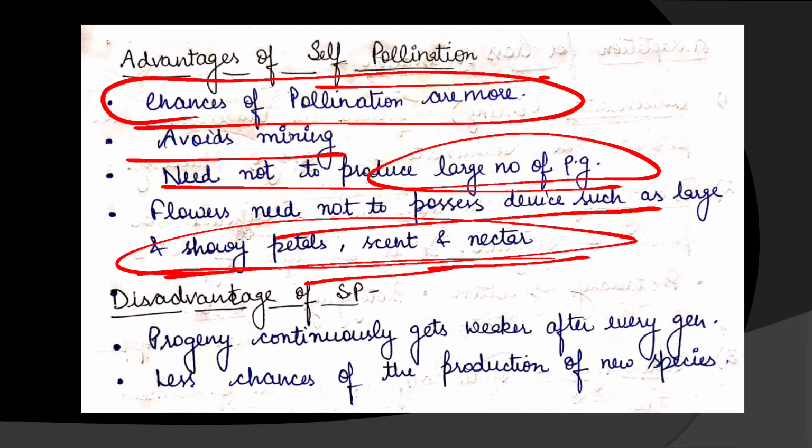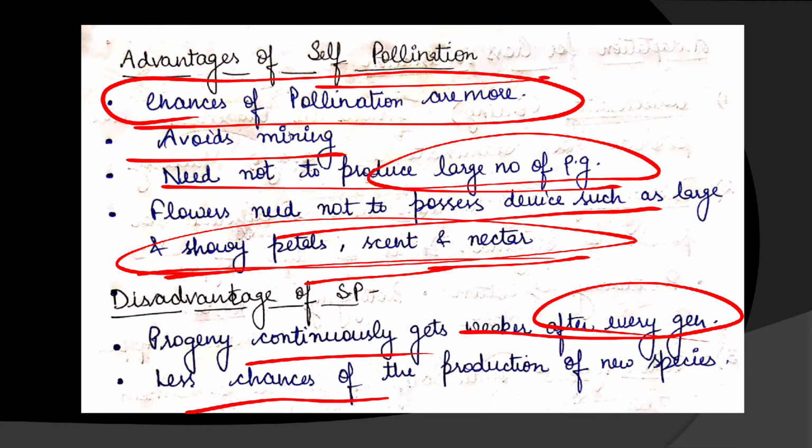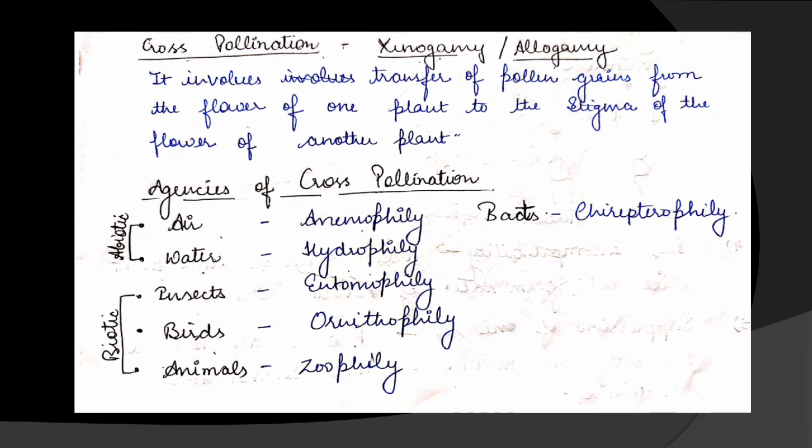Now here are some disadvantages also. First, the progeny continuously gets weaker after every generation. Then there are fewer chances of the production of new species. Okay, now let's move on to cross-pollination. As I already discussed the definition with you, are you well aware of the definition now?